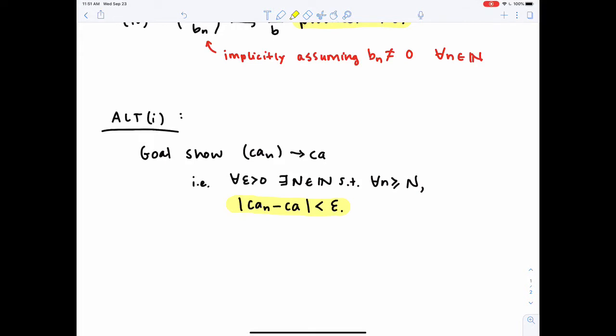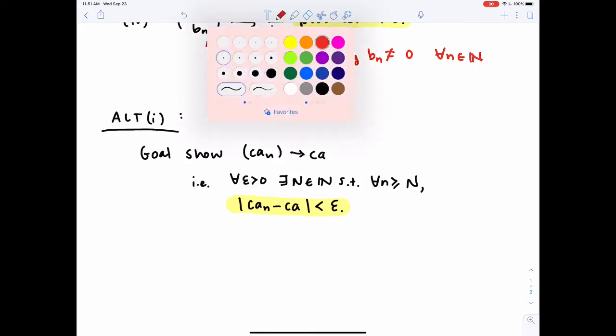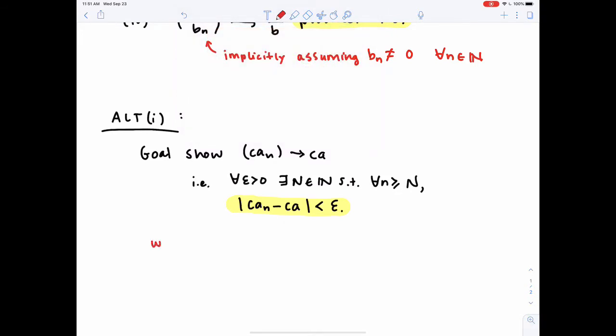Now, if I was just focusing on a high level, I would say I want to figure out how to make cAn minus cA less than epsilon. And then I would ask, well, what expressions do I have control over the size of?